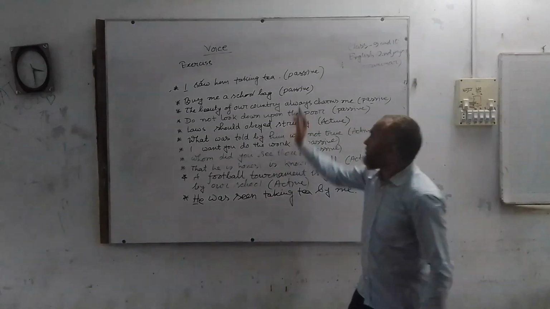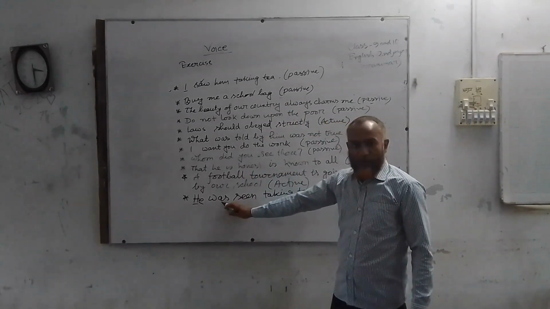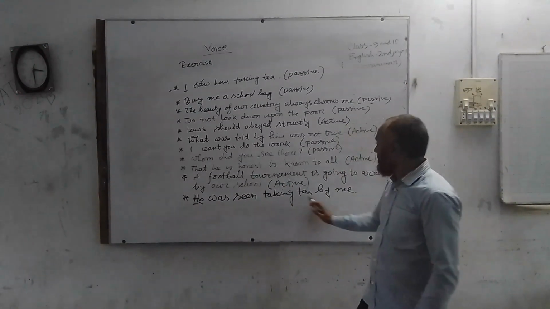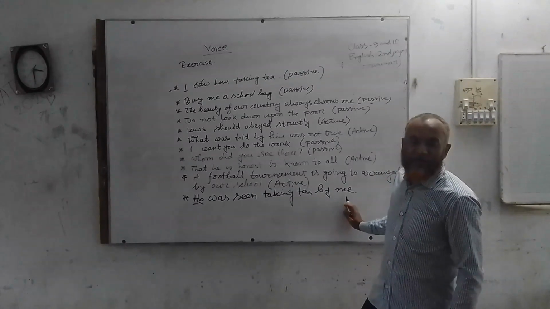Are you clear? Object, subject, be verb according to tense, past participle form of the main verb, extension, by, then the subject as object.